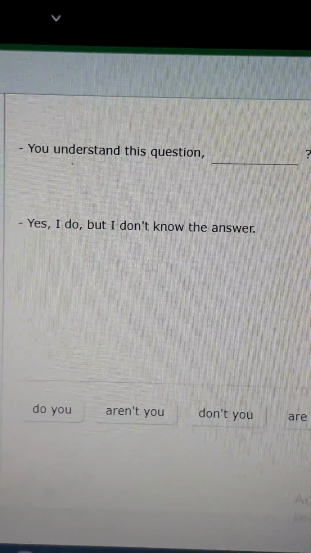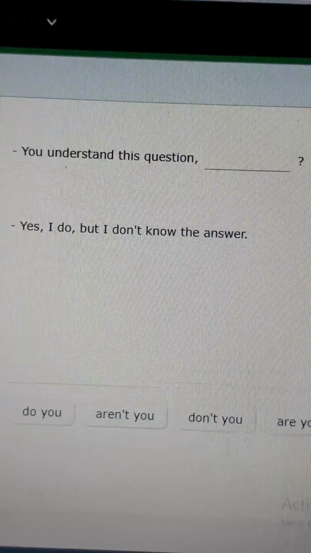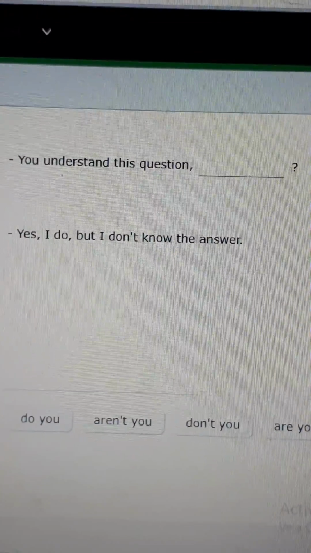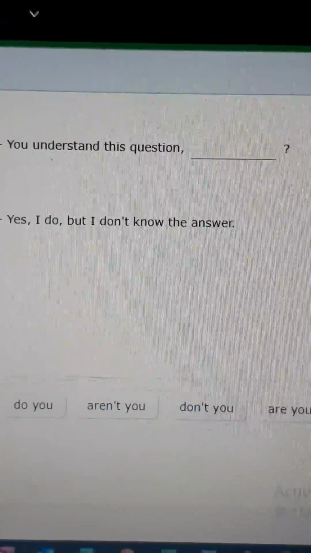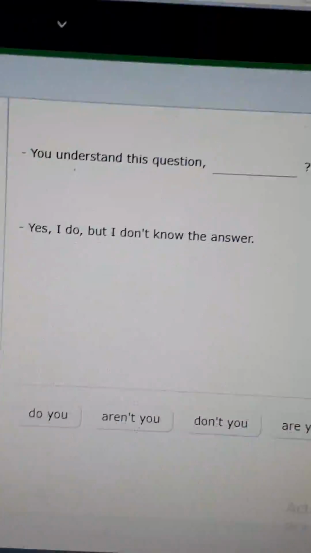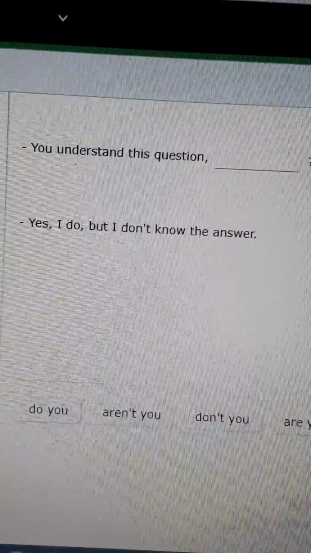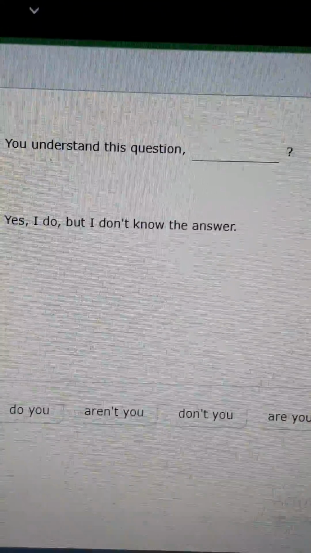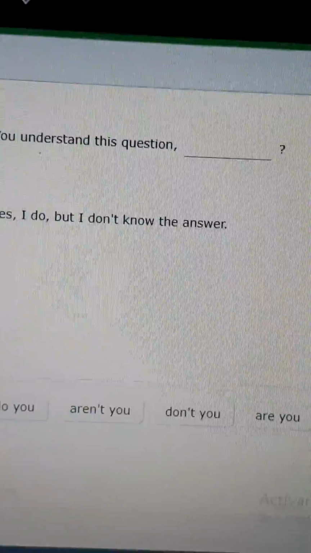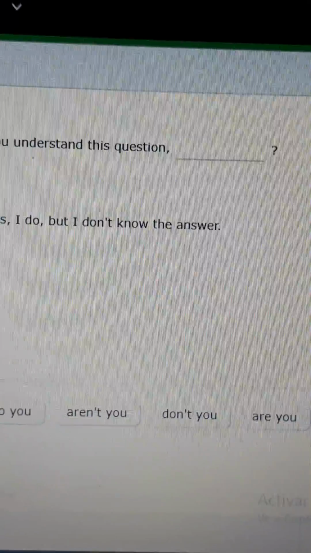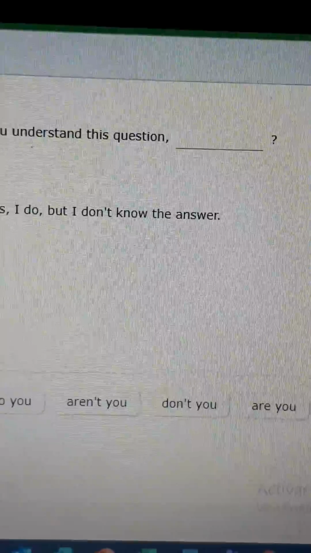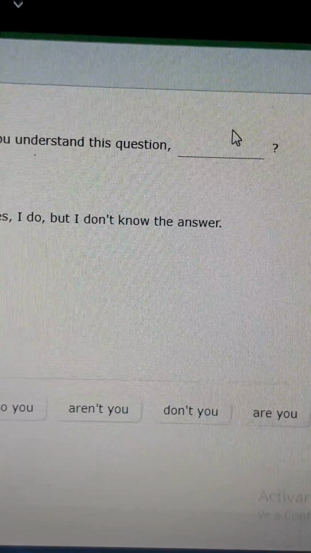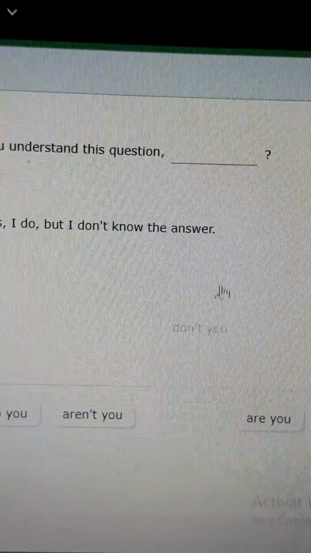For example, we are reviewing the test. This is the test, okay? Lesson 4. It says, "You understand this question." You understand it's a statement or a question in present simple, okay? And like we are working with you is plural. So we have there the auxiliary don't, or do. And like we are working in positive, the tag question is negative. So the correct form is "don't you?"